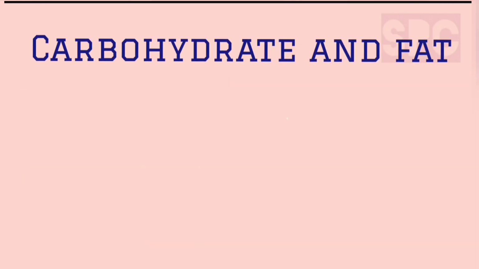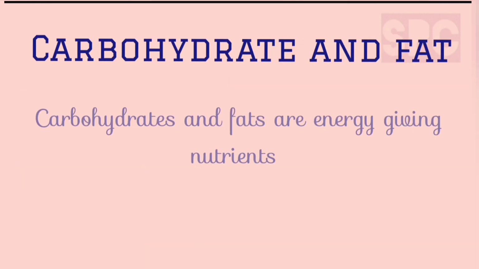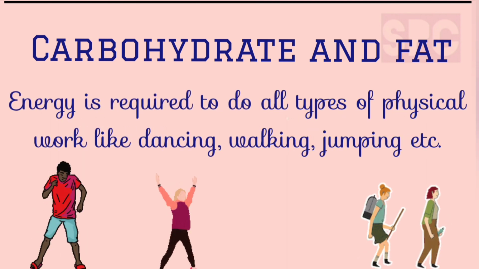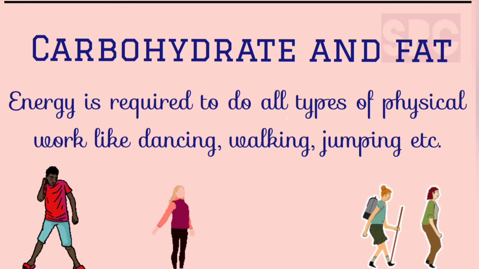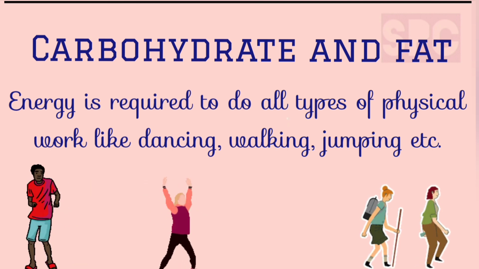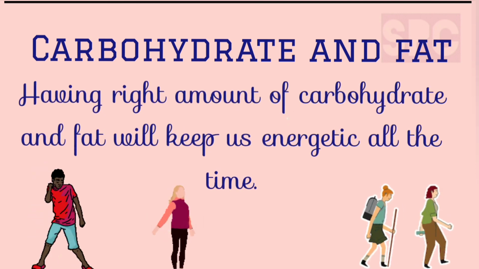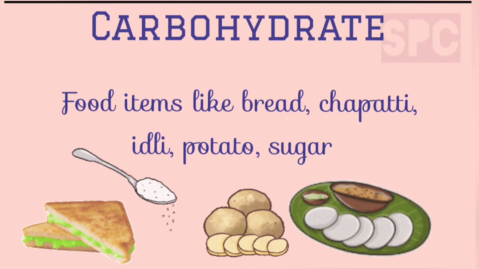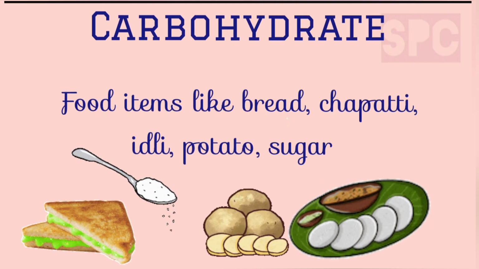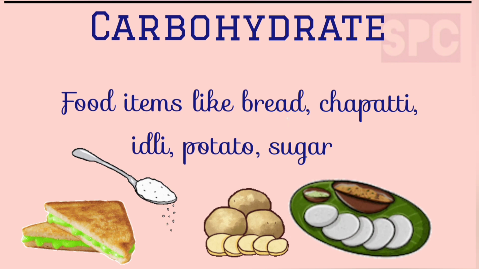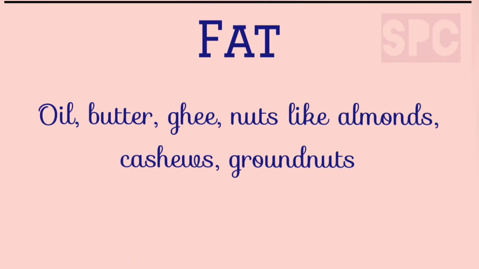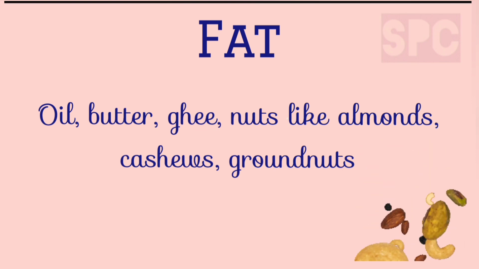First, carbohydrate and fat. Students, carbohydrates and fats are energy-giving nutrients. Energy is required to do all types of physical work like dancing, walking, jumping, etc. Having the right amount of carbohydrate and fat will keep us energetic all the time. Food items like bread, chapati, idli are all rich in carbohydrates, whereas food items like oil, butter, ghee, nuts like almonds, cashew nuts, groundnuts are all rich in fat.